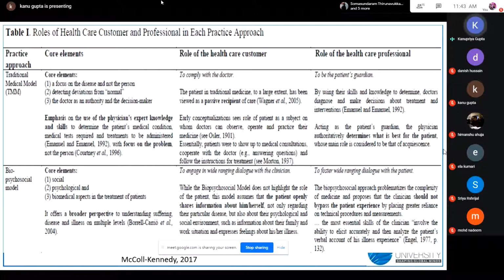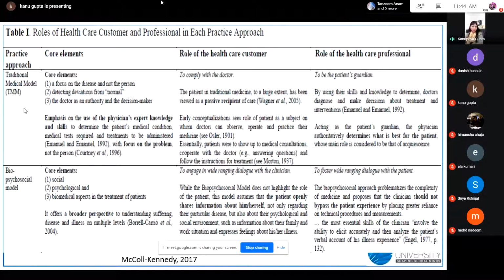This is an example again of the narrative literature review. Now the person has taken the role of healthcare customer and professional in each practice approach. The person wants to find out about healthcare customer and professional. In this particular slide, you can see two settings that he has taken. Regarding the traditional medical model, what has been said. Secondly, regarding the psychosocial model, what has been said.